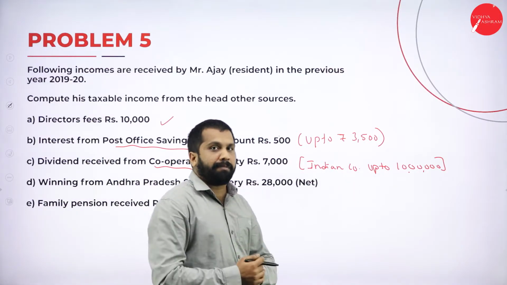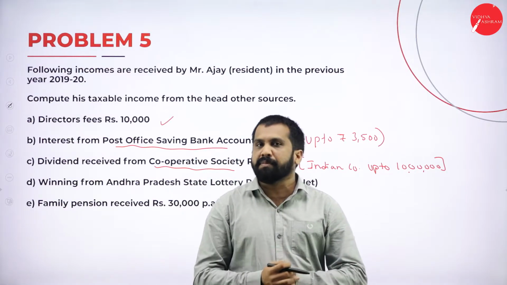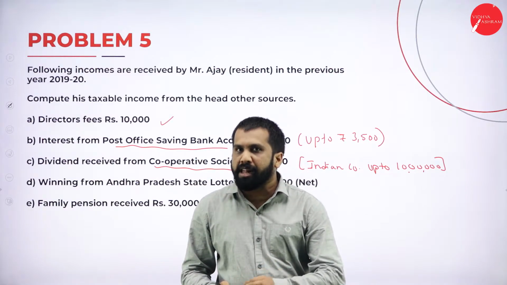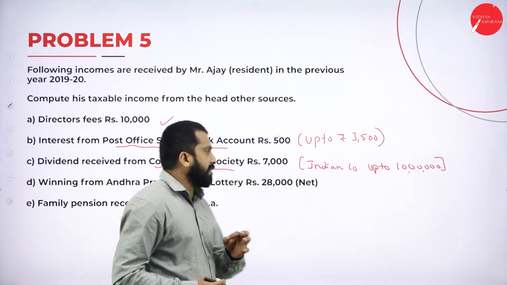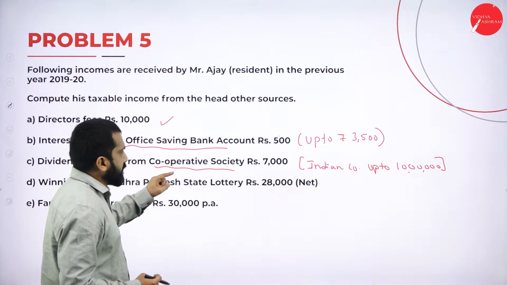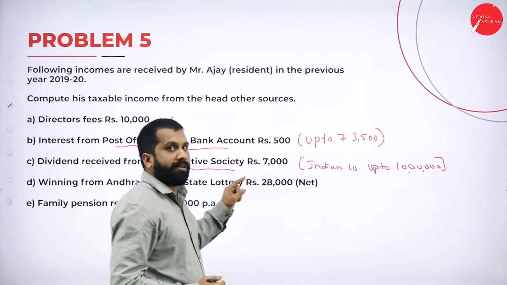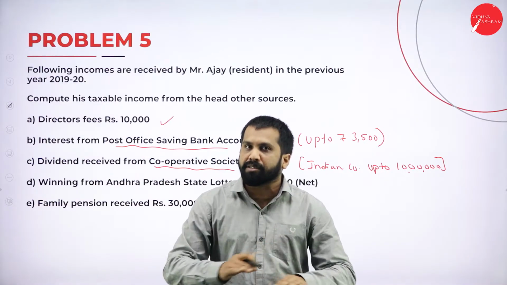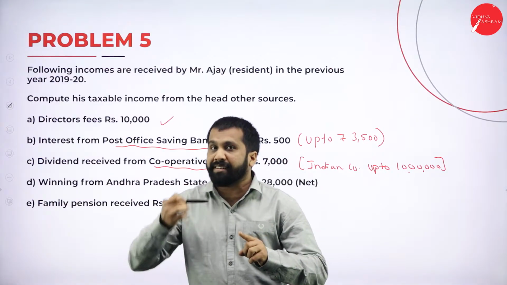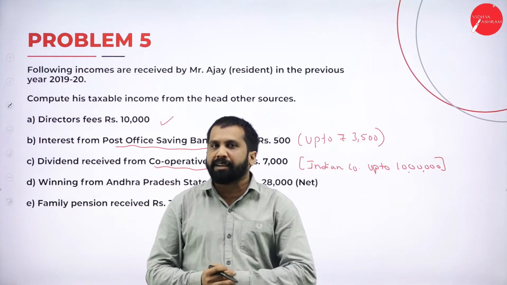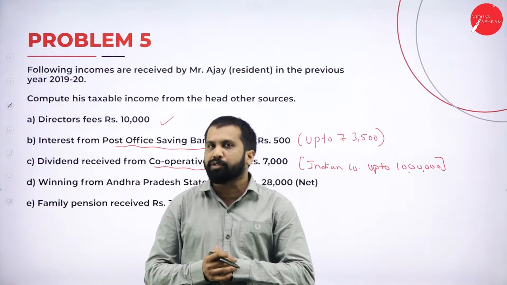If it is a foreign company, fully taxable. If it is a cooperative society, fully taxable. Remember, this is a cooperative society. So whatever dividend received is fully taxable. There is no exemption. Only for an Indian company up to 10 lakh we consider as exemption.